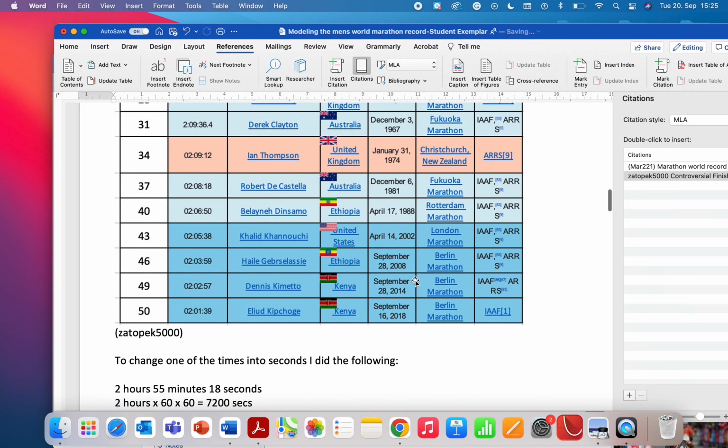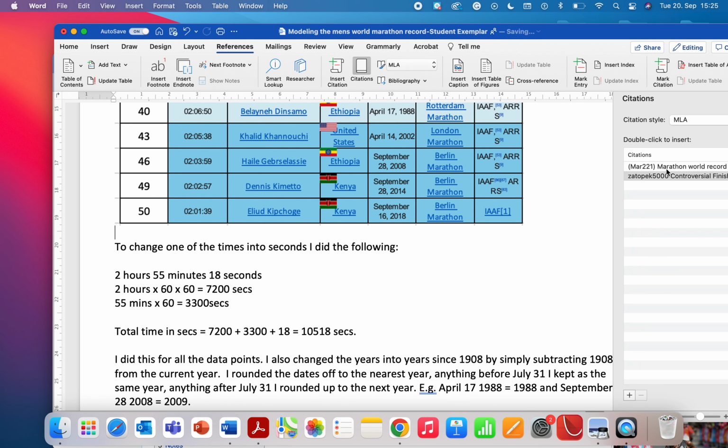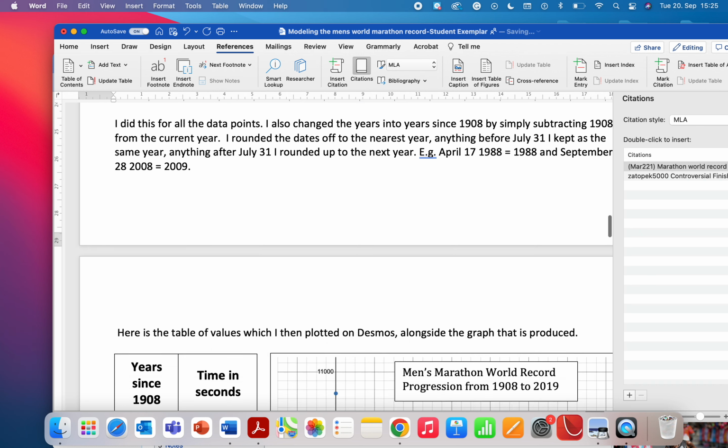Oh, look, I've put the wrong one in, right? Zatopek 5000 is the YouTube video, so that's definitely wrong. I didn't get that data from the YouTube video, so I'll just delete. I got it from Marathon World Record Progression, right? Beautiful.